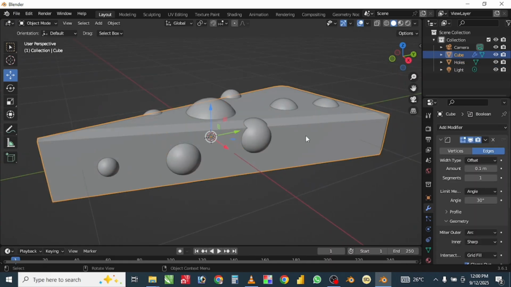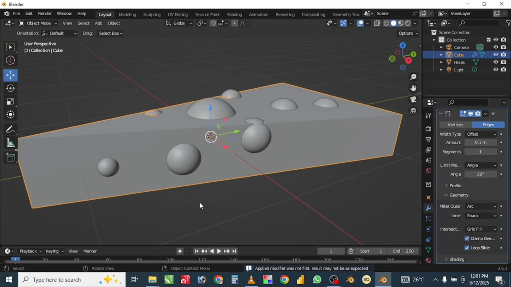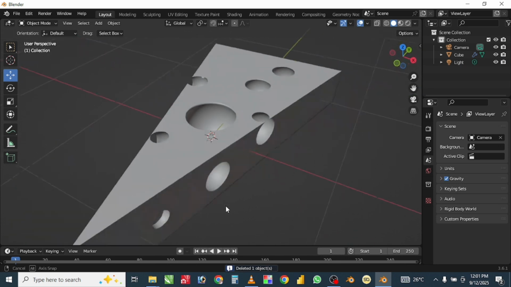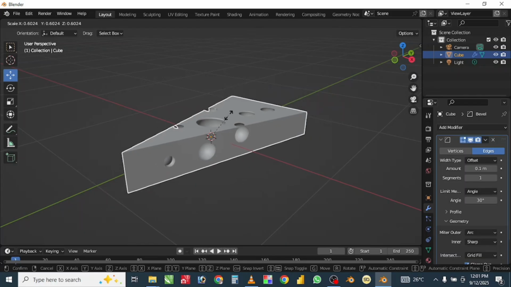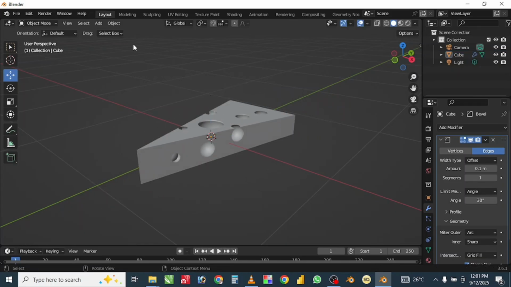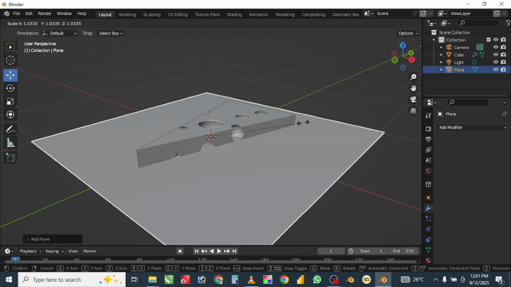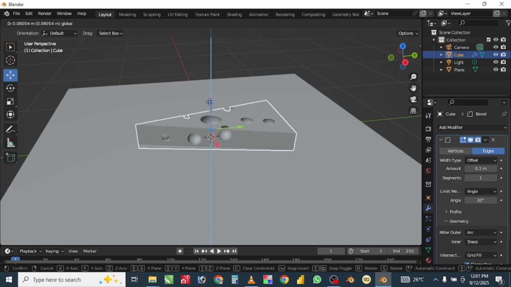Okay, now I'm going to select my cheese again and go back to the Boolean modifier. Using the eyedropper, I'm going to select my hose. Then I'll click on apply and delete my hose. Then I have this, my cheese looking like this. I'm going to scale it a bit small to reduce the size and add the plane as my background. I'm going to scale my plane and bring my cheese to the top.